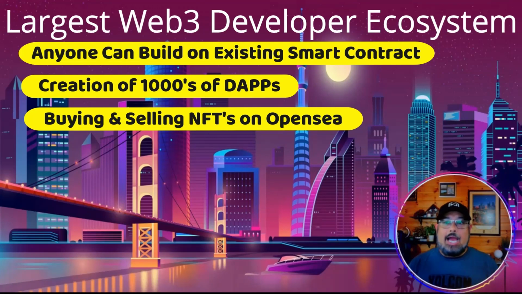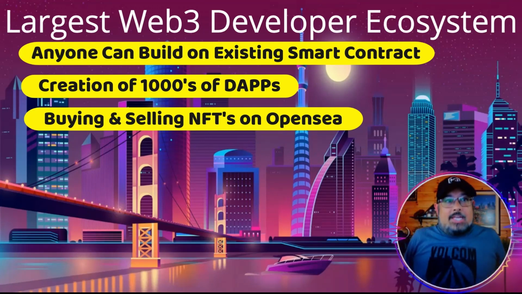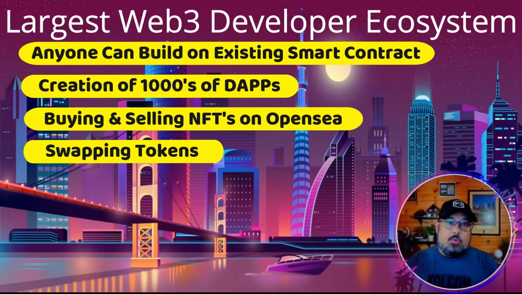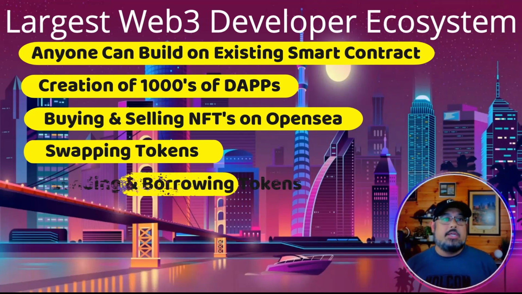Most of these NFT projects use the Ethereum blockchain. There are some that use Polygon. Like I said, there's a lot of others, but this is where the majority of everything is. Buying and selling NFTs on OpenSea. Swapping tokens like Uniswap. That is a DEX, a decentralized exchange. That is what Uniswap is. Pretty large project, but that is a layer 2 project built on top of the Ethereum blockchain.